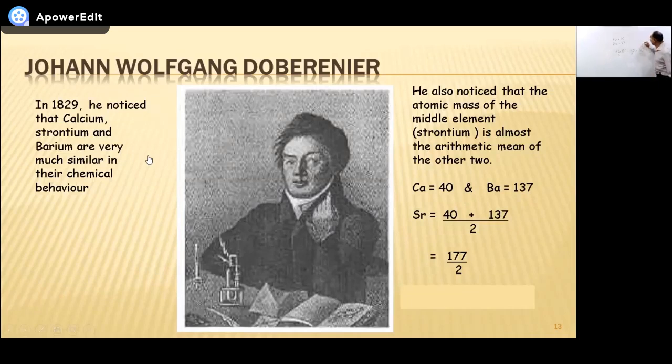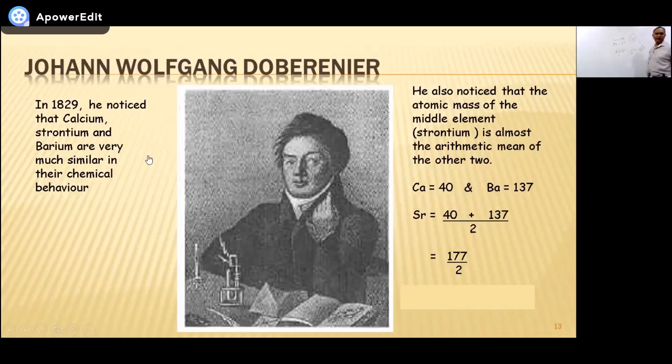What is the point to be noted here? This would be the mass of their third member. Which is the third member? Strontium. So what he found was that if he adds the two masses to find their average, then this average is the mass of the third one.